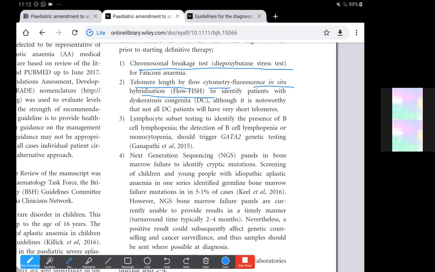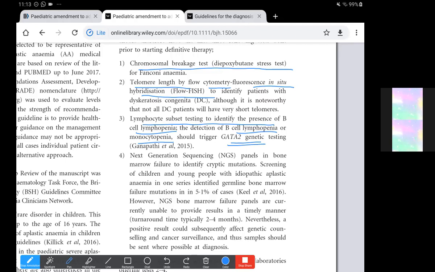And then lymphocyte subset testing to identify the presence of B cell lymphopenia, which is done for GATA2 deficiency. If B cell lymphopenia or monocytopenia is present, then we can have a suspicion of MonoMAC syndrome or Emberger syndrome. In Emberger syndrome, on examination there would be peripheral lymphedema, and on CBC there would be lymphopenia or monocytopenia.